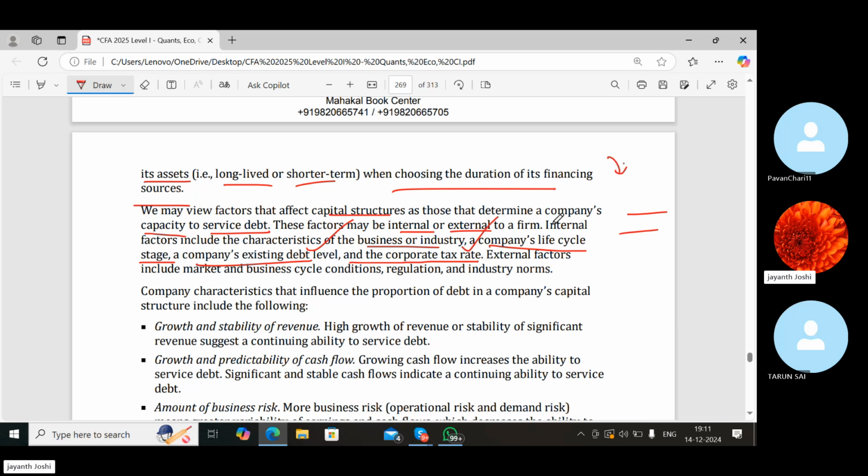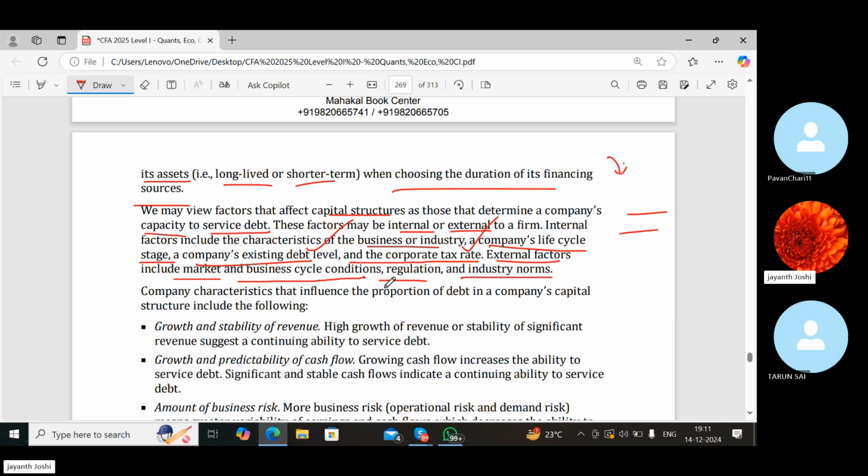Again, external factors include market and business cycle conditions, regulation and industry norms. All these factors are very important to decide the capital structure. If there is high regulation, it becomes tough for them to raise funds through equity, because they have to fulfill a lot of regulatory requirements. And what kind of business it is, and the business cycle, they have to check how many years the business cycle is for that company.